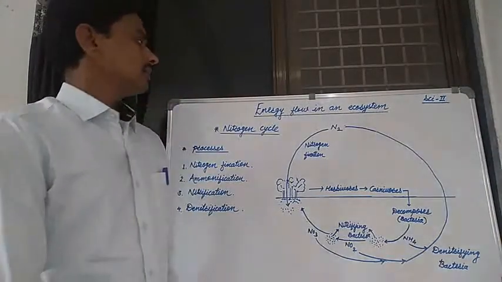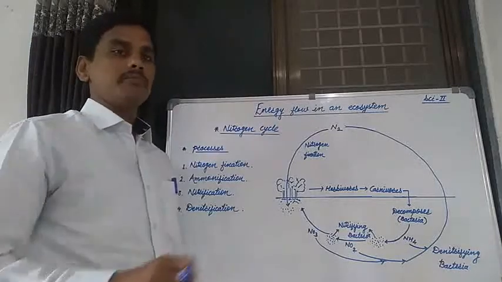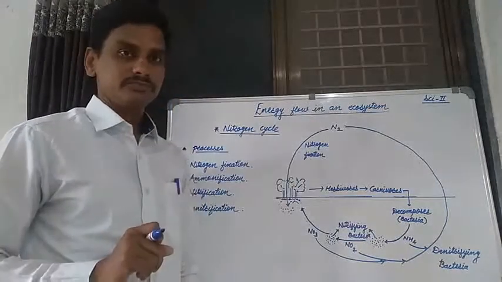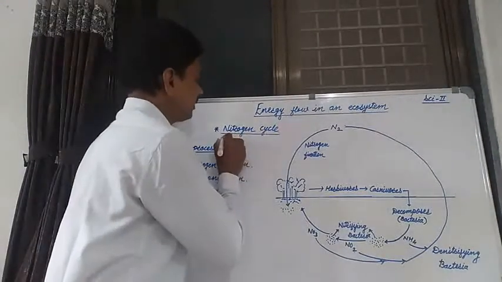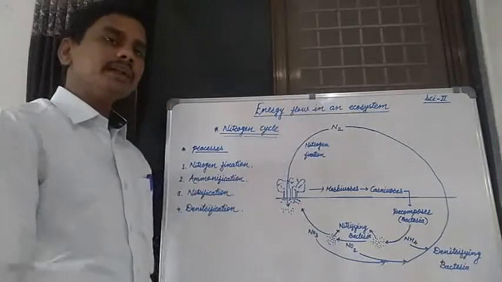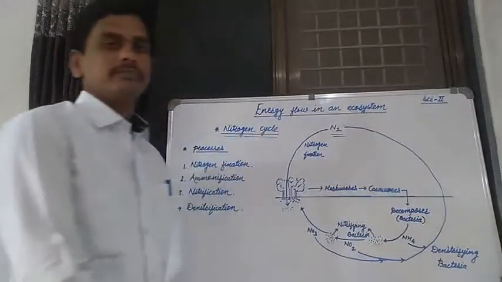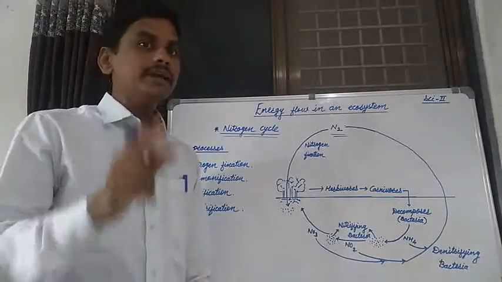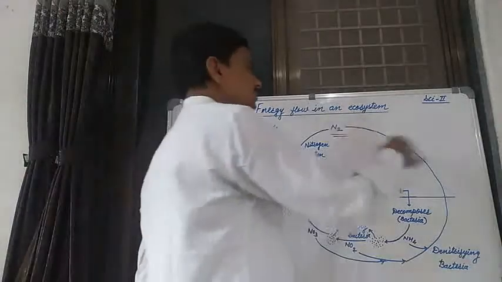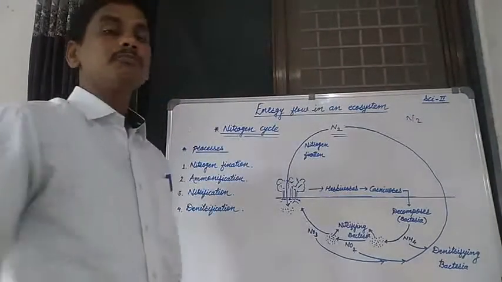Similarly, the nitrogen cycle is also one of the most important cycles in the environment, in an ecosystem. Now, in the case of the nitrogen cycle, similar to the carbon cycle, nitrogen is present in the atmosphere. Carbon is present in the atmosphere in the form of carbon dioxide. Similarly, nitrogen is present in the atmosphere in the form of various types of compounds. A compound of nitrogen, that is N2.